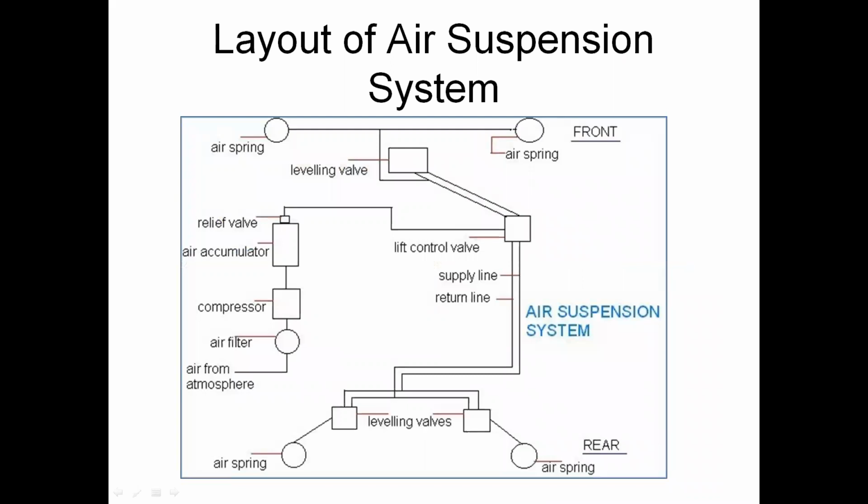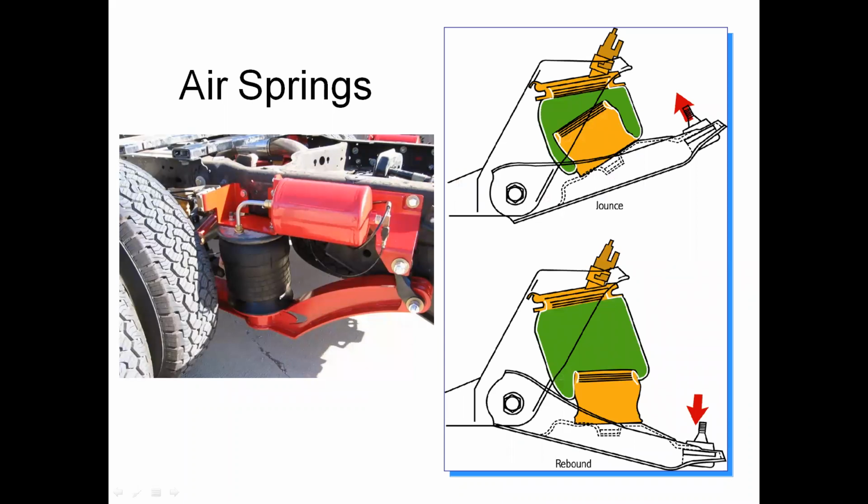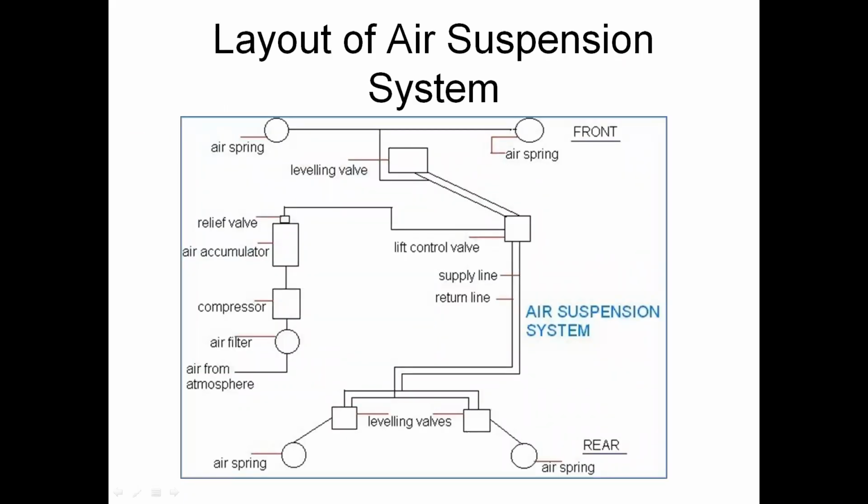You can see the air suspension system, the different components, and the layout of the air suspension system. There are air springs, leveling valve, lift control valve, supply line and return line. The lift control valve is connected to the relief valve, air accumulator, compressor, air filter, and air from the atmosphere. You can see the rear side of the vehicle. There are air springs and leveling valves. This is the layout of the air suspension system.